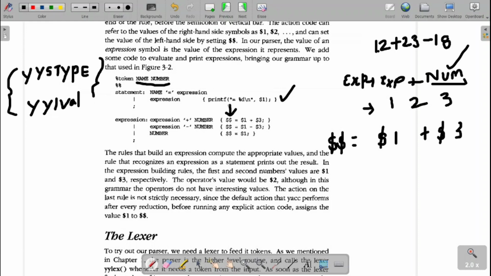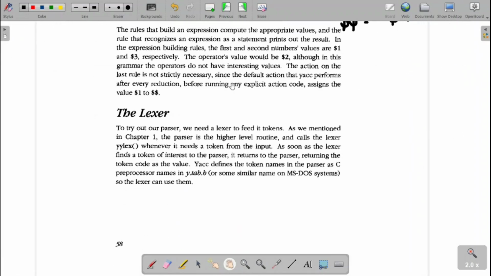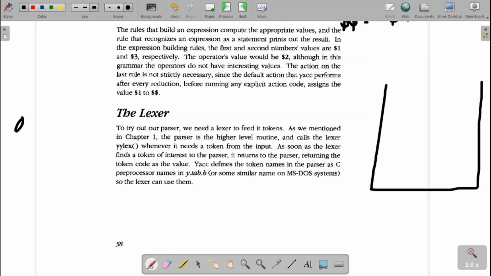Fine. So now when we go for writing the lexer for solving my arithmetic expression, how will it be? The lexer should feed the values to the parser with the help of the symbol table. This we have already learned. So what is our example? a equal to 12 plus 23 minus 18. Now the tokens are here: this is the name, this is the number, this is the number, this is the 18.